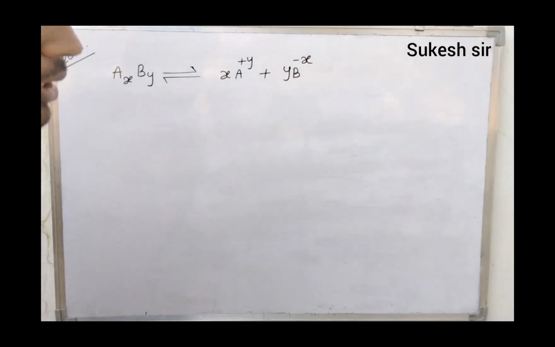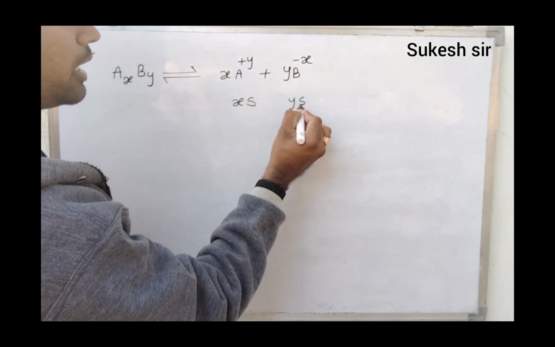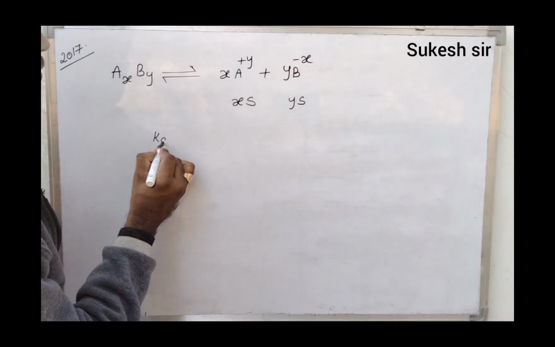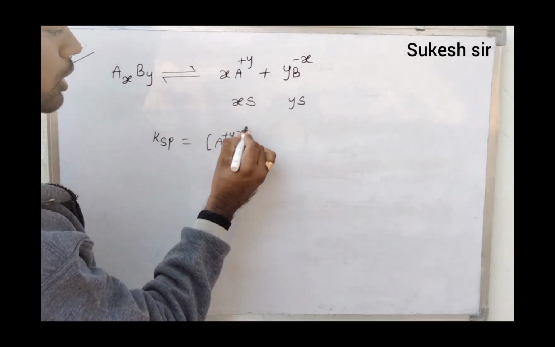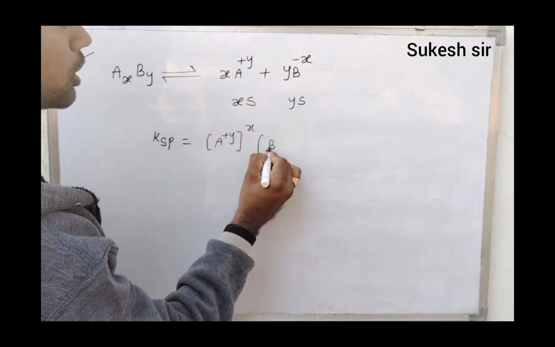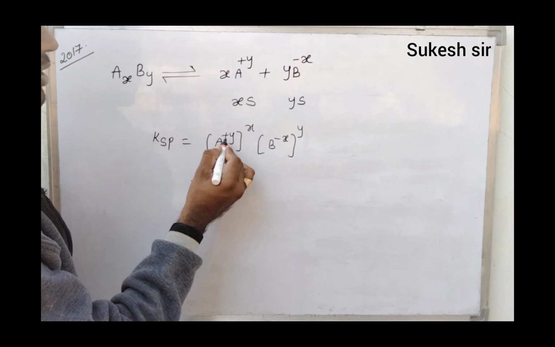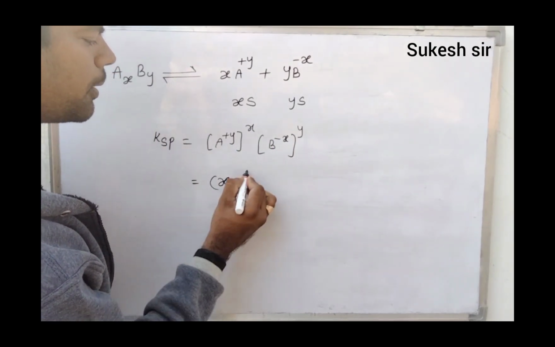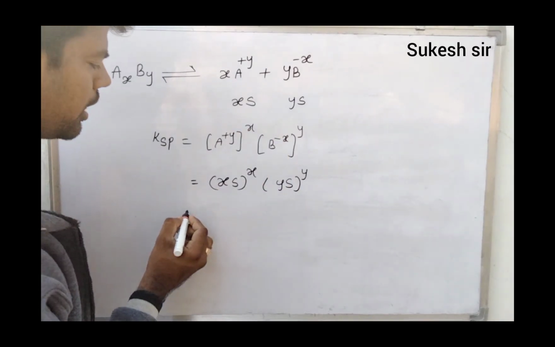Got it? If you take the solubility values, this becomes xS and this becomes yS. Just write down what will be the Ksp value for this salt. Concentration of A plus y whole to the power of x, concentration of B minus x whole to the power of y. Therefore, substitute the values here: xS whole to the power of x into yS whole to the power of y. Then what will happen?